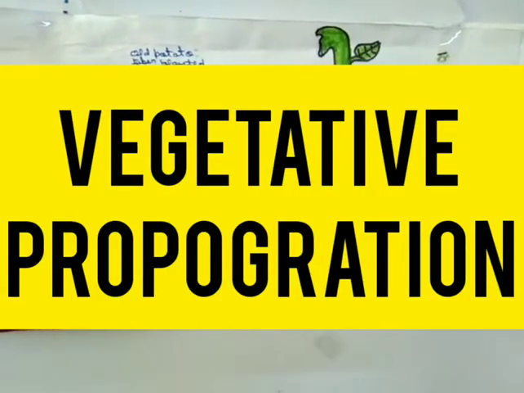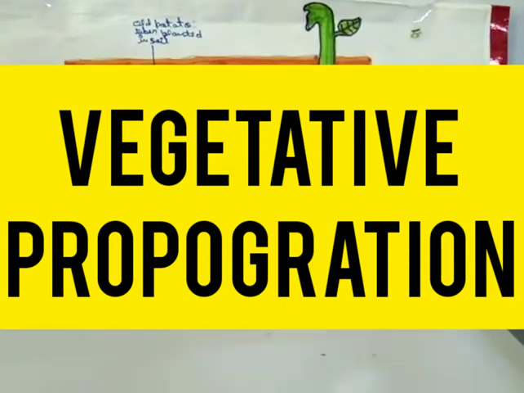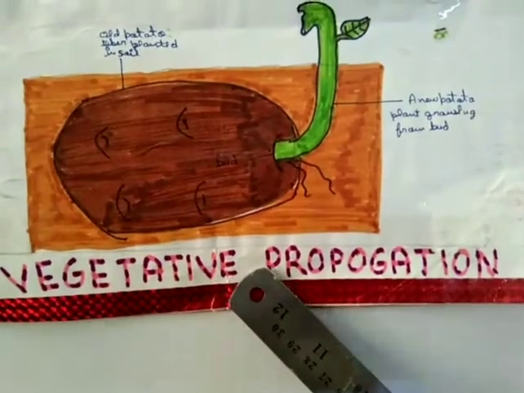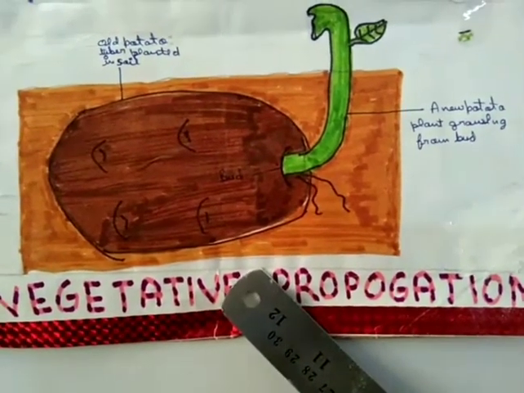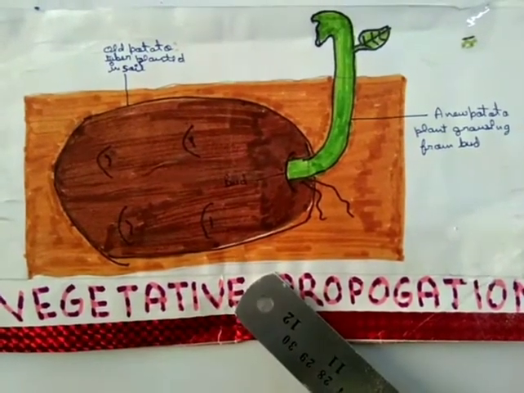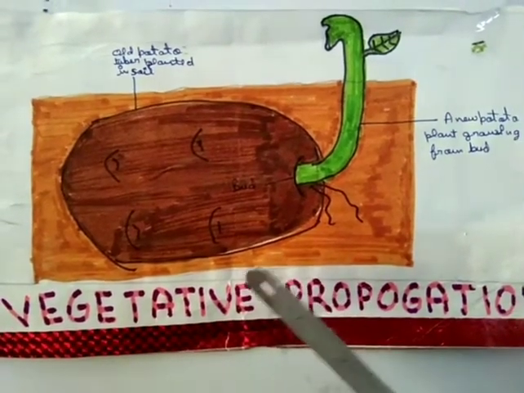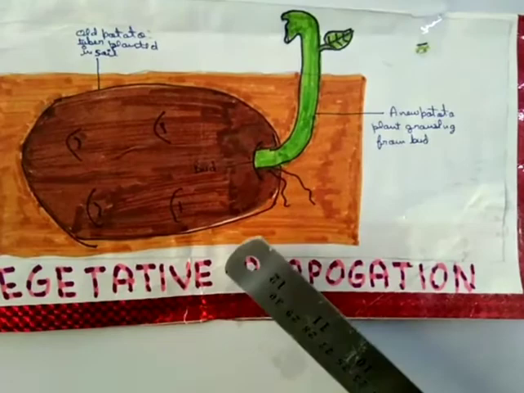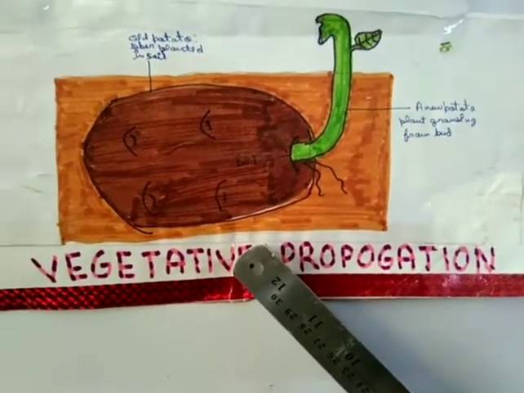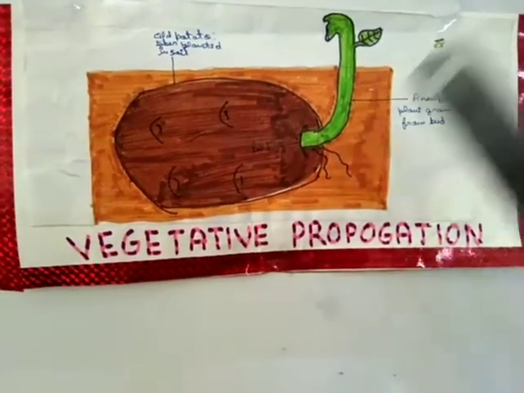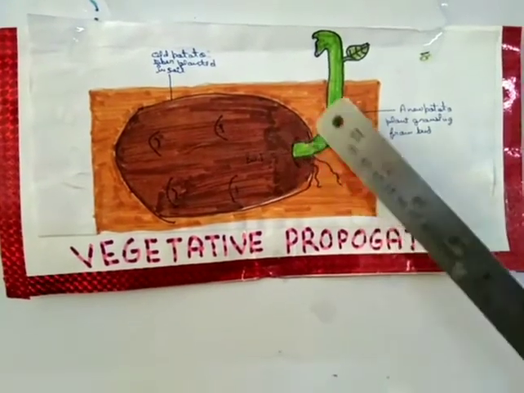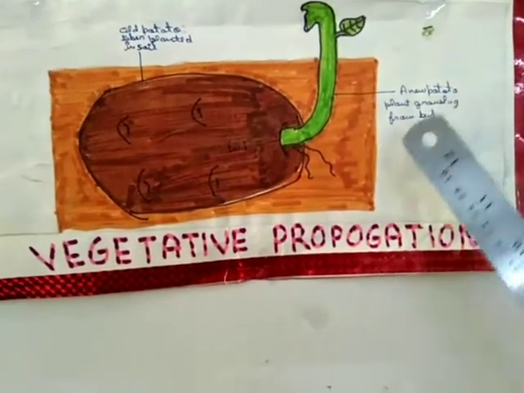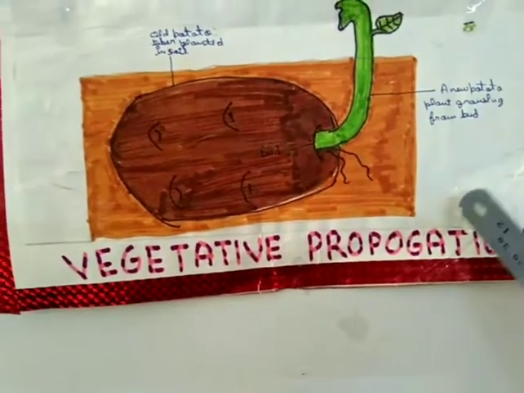The next type of asexual reproduction is vegetative propagation. So what is vegetative propagation? Vegetative propagation is the type of asexual reproduction which is especially taking place in the case of plants. The vegetative parts of the plant such as roots, stems, buds, bulb, rhizome, are used to grow a new plant.